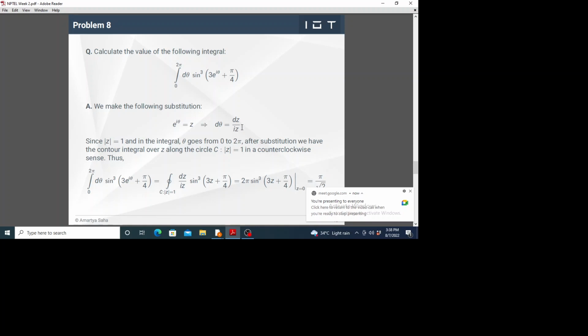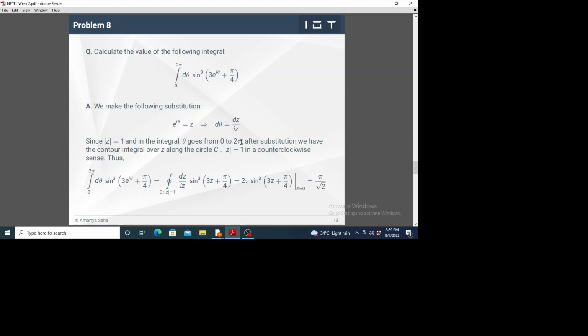So what will be the differential integral measure in the complex case? This is d theta equals dz by iz. You see e to the power i theta is equal to z, so mod z is equal to 1. Mod z equal to 1 is the equation of a unit circle with origin as the center. Since mod z is equal to 1 and the integral theta goes from 0 to 2 pi,